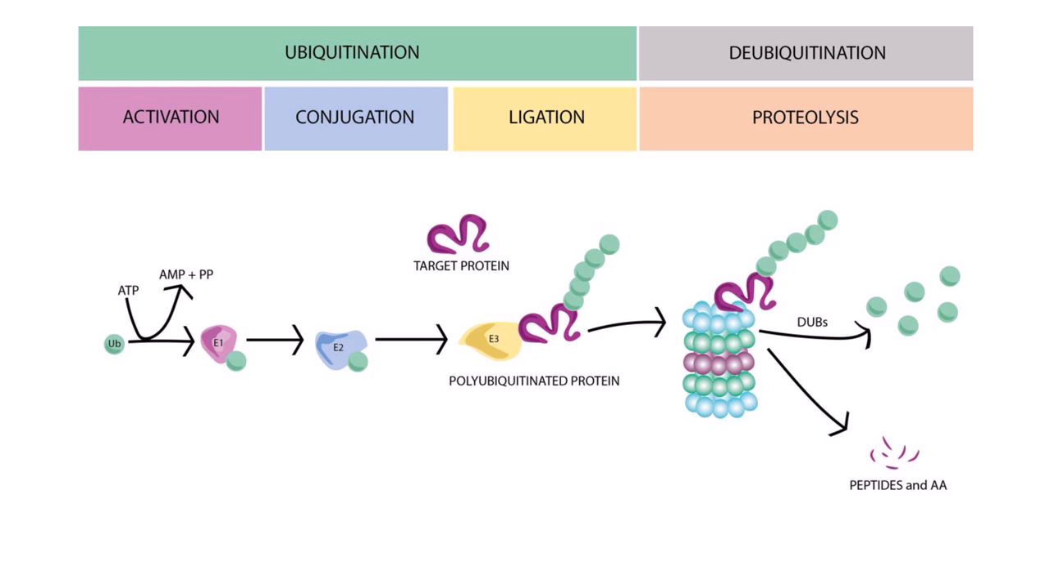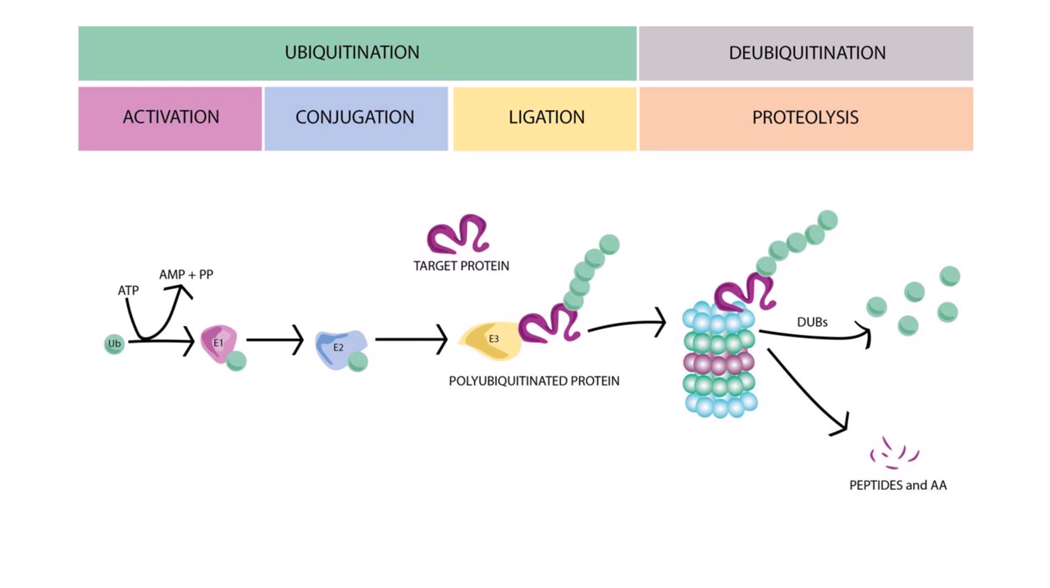The second stage is conjugation, where the activated ubiquitin is passed to an E2 enzyme. The final stage is ligation, where an E3 ligase recognizes and attaches the ubiquitin tag to a target protein. This process is repeated to form a chain of ubiquitin molecules, known as a polyubiquitinated protein.